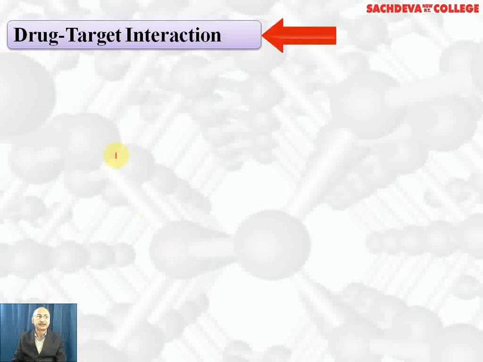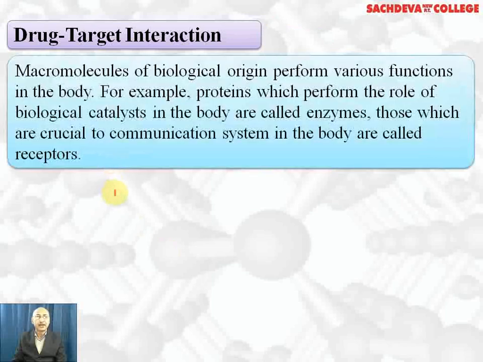Next, we are taking drug target interaction, that is, how the drug interacts with the target we are going to discuss. Macromolecules of biological origin perform various functions in our body. Macromolecules means carbohydrates, proteins, fats, nucleic acids. For example, proteins, when they act as biological catalysts, we call them enzymes, and those which are crucial to the communication system in our body are called receptors.